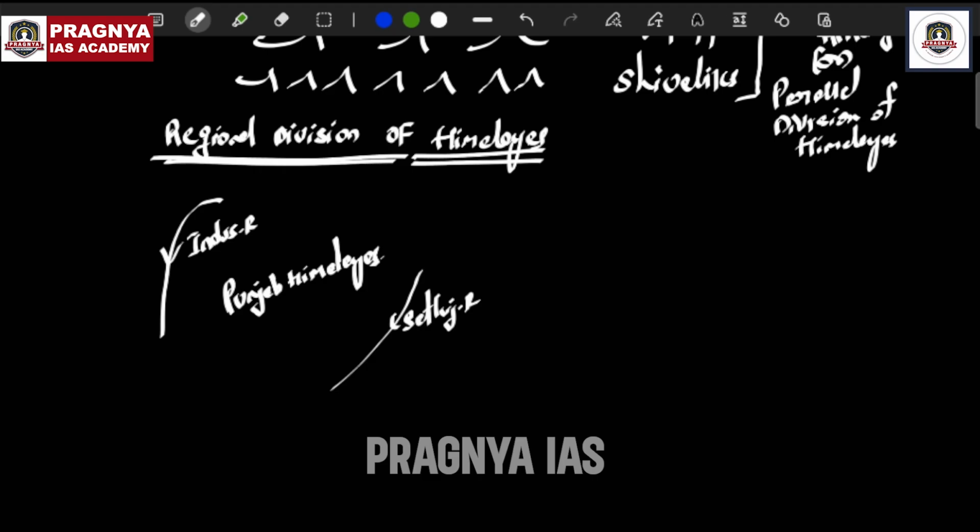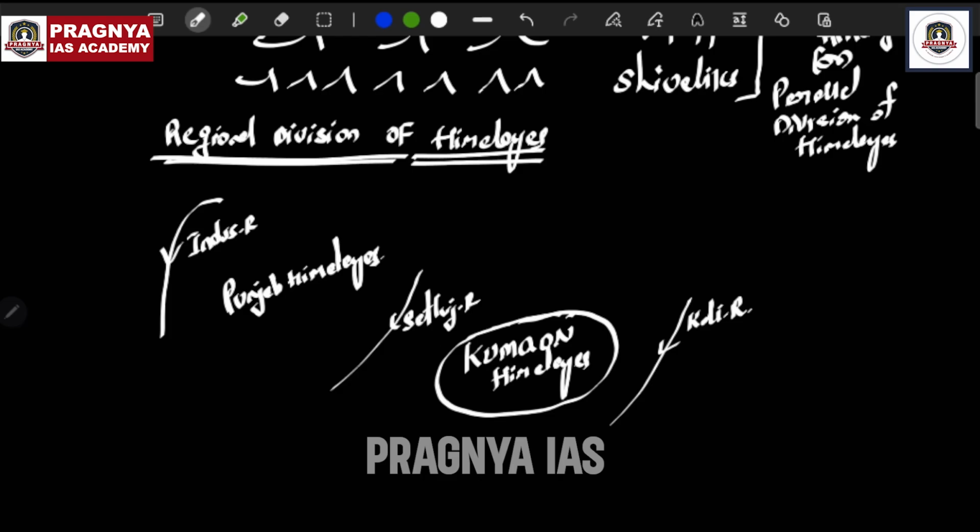The Himalayas located between the Satluj River and the Kali River, which comes from Nepal and enters Uttar Pradesh, are called the Kumaon Himalayas. The Kumaon region is part of Uttarakhand. The people of Uttarakhand call it the Kumaon Himalayas, and the people of Punjab call the part between the Indus and the Satluj the Punjab Himalayas.